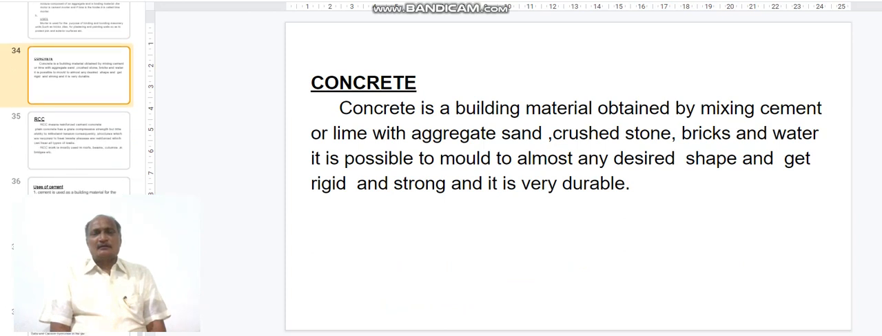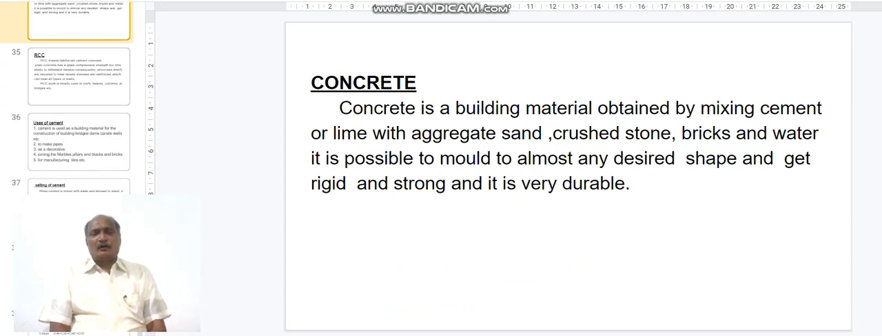Coming to the concrete. Concrete is a building material obtained from cement or lime with aggregate, sand, crushed stone, bricks and water. It is possible to mold it to almost any desired shape, and it becomes rigid and strong, and it is very durable.